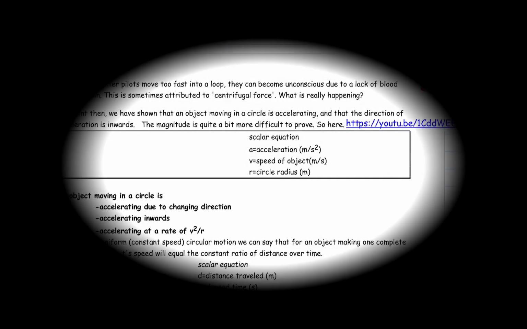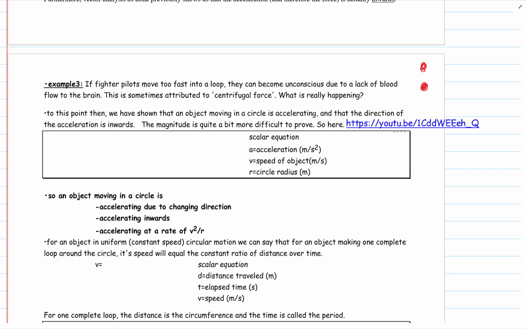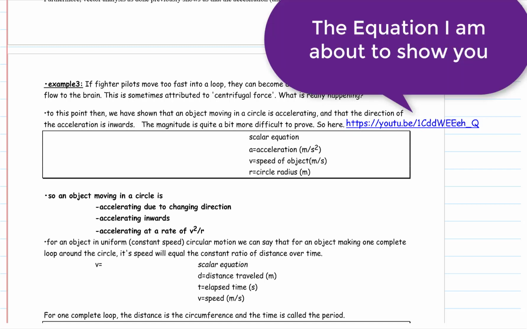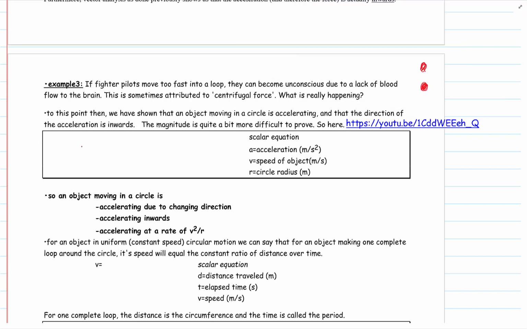How you feel? So if you want to see this equation proved, follow this YouTube link. It's on the screen here too. And we have the centripetal acceleration equal to v squared over r. Now, this is called the centripetal acceleration.